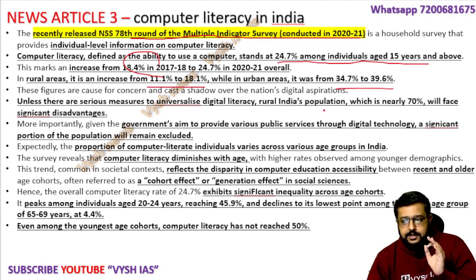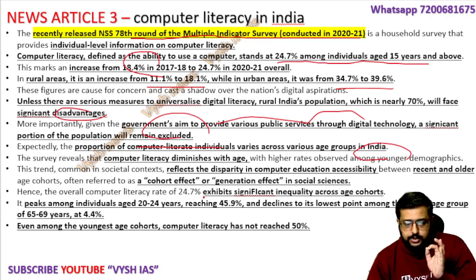Okay, and then for people who have significant disadvantage, like I told, in rural India, the government should try to increase public services through digital technology and teach them. Nobody should be left excluded, and everybody should be learning, so that the proportion of computer literate individuals will increase in every age group in India. We know the age factor, as I told, which I'll come to at a certain point, but before that there are again numbers.